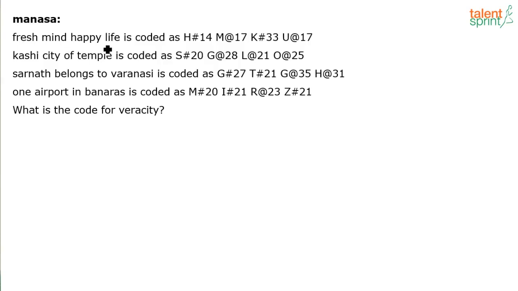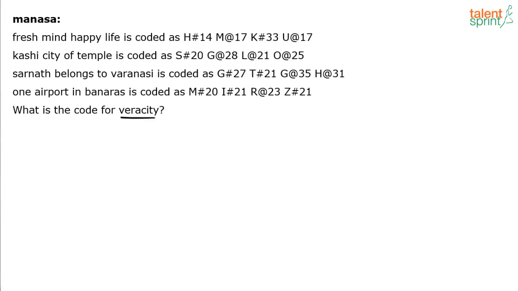Fresh mind happy life is coded as H hash 14, M at the rate 17, K hash 33, and U at the rate 17. Similarly, Kashi city of temple, the codes are given. Sarnath belongs to Varanasi, codes are given. One airport in Banaras, the codes are given. He's asking us to find the code for veracity.